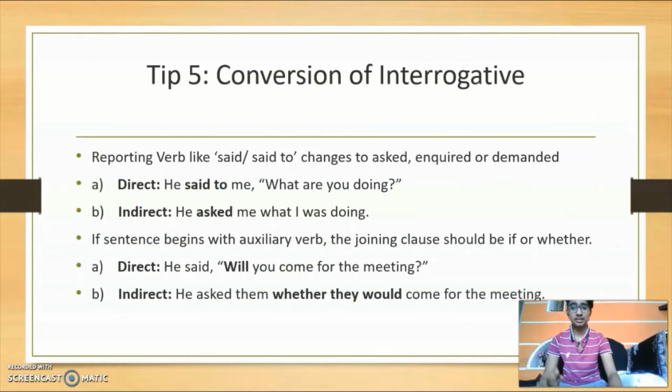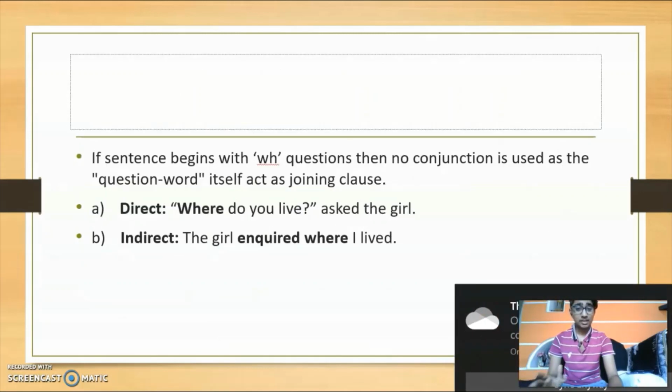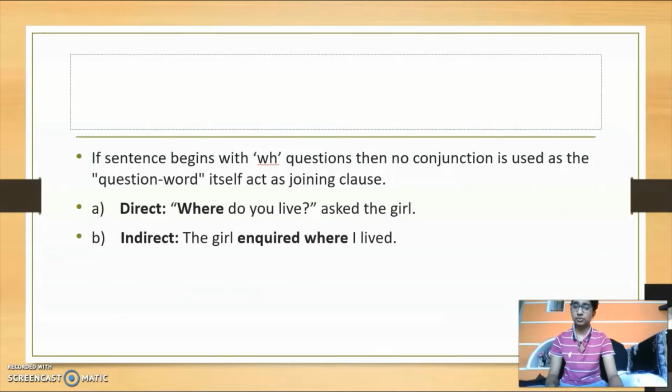So to summarize the 5th tip, when there's a reporting verb like said or said to, it will just change to asked or inquired or demanded. In the same way, if there's an auxiliary verb used, then the joining clause should be if or whether. Then if the sentence begins with the question word, that is WH, make sure you don't add any other conjunction because the question word itself acts as a joining clause.